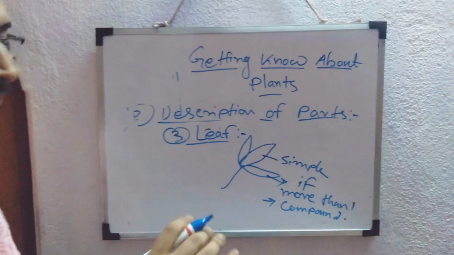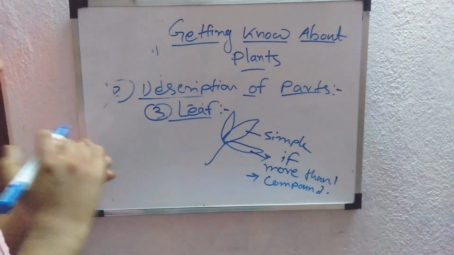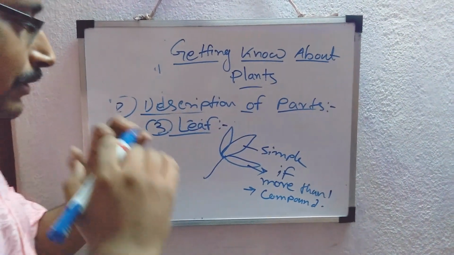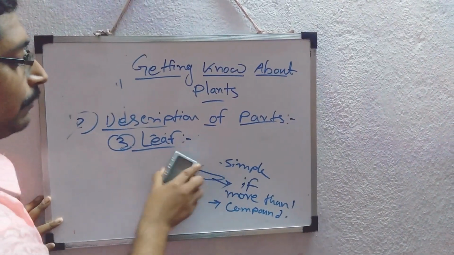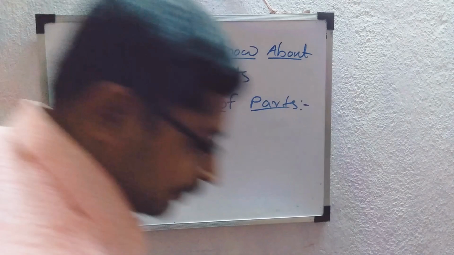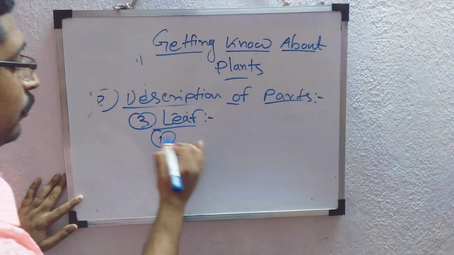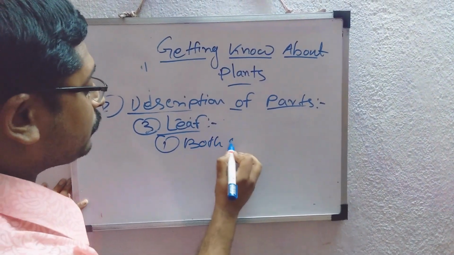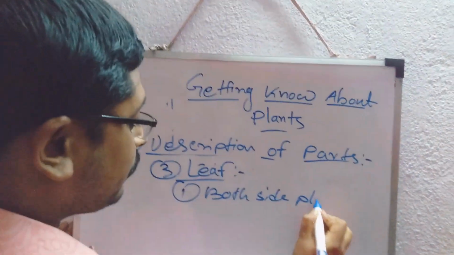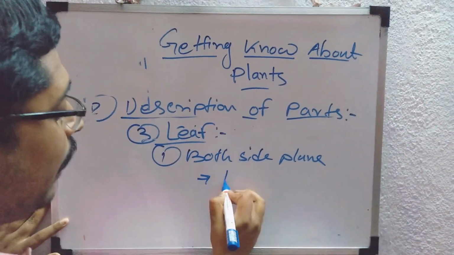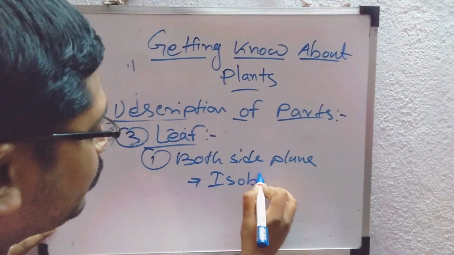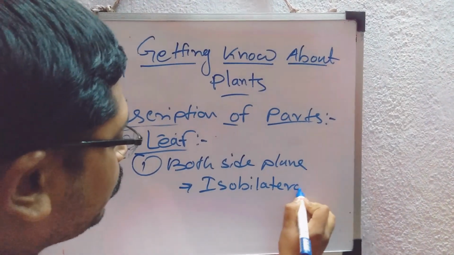According to the surface, there are also some classifications. If the surface of the leaf on both sides is plane, it is called the isobilateral leaf.